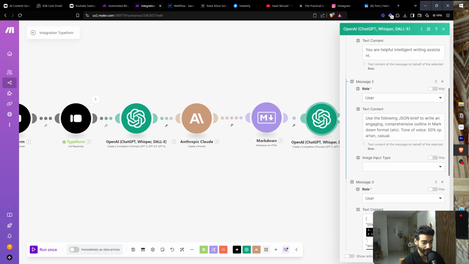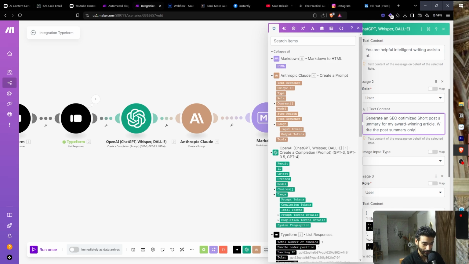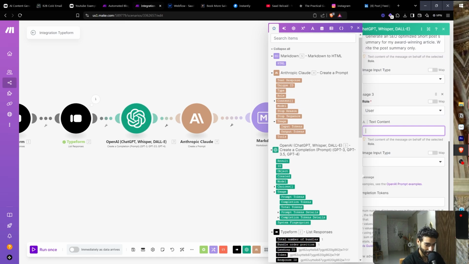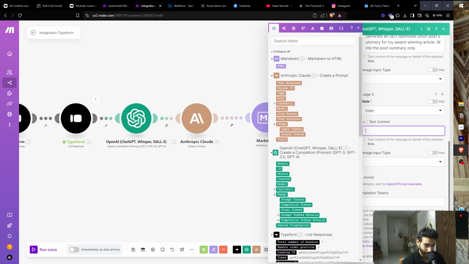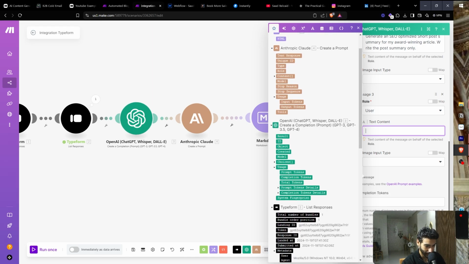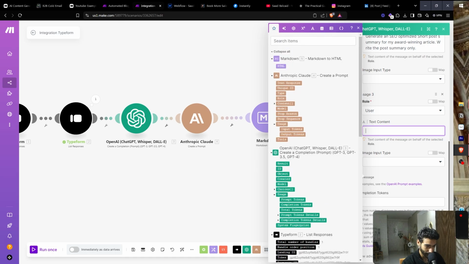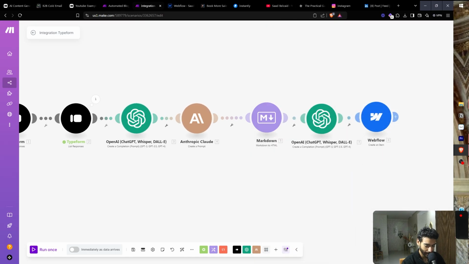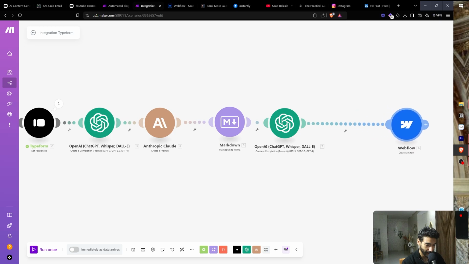So let's go back here for user, write the summary only, and then just delete all of this. And then we're going to add our, I believe this one. Click OK. And then what do we need again? We need the image, which is going to be another one.